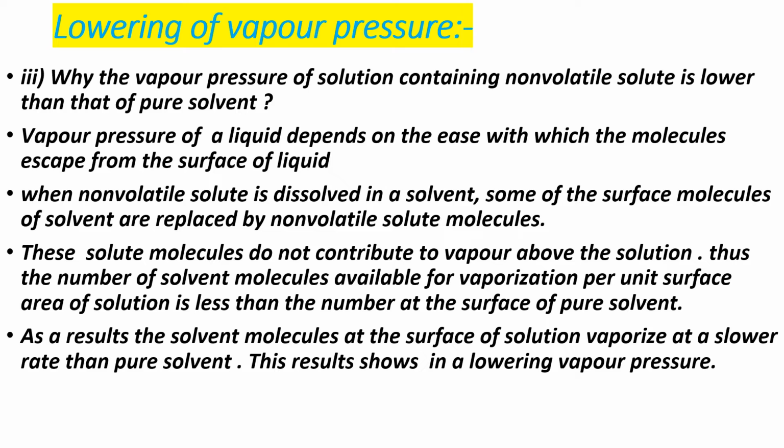This results in a lowering of vapor pressure.